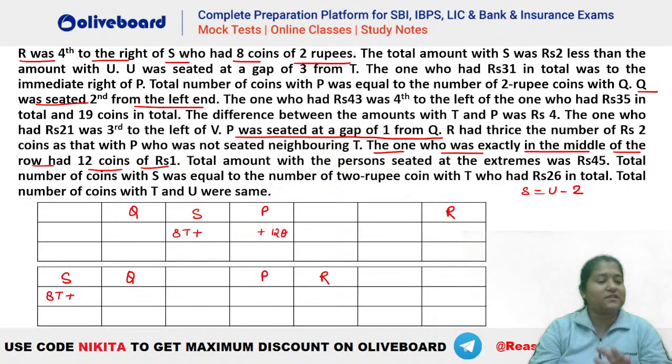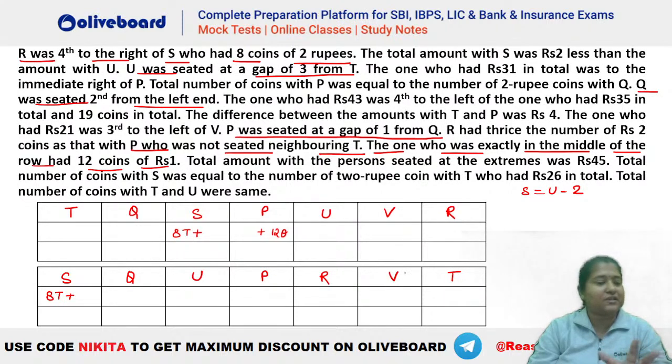Total number of coins with T and U have to be same, right? So now if you check, we know that U was seated at a gap of 3 from T. And it is also given that P was not a neighbor of T. So you can see that in the first case, T has to be this person because T and U are at a gap of 1. So this will be your T and U. And the person remaining is your V, so V has to be here. Similarly, in this case, T cannot be this person. So U will be here and T will be here and your V will be here. So we have placed the people, right?